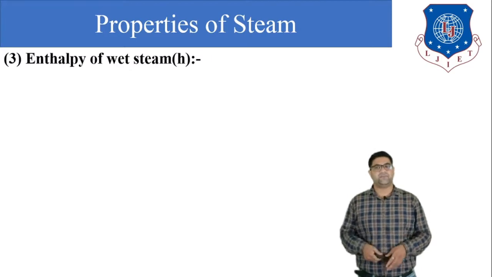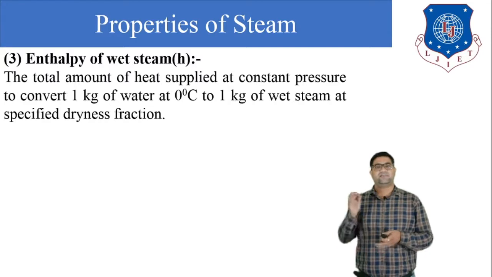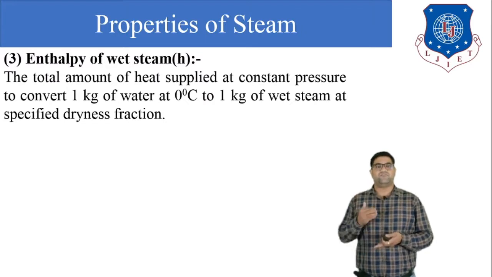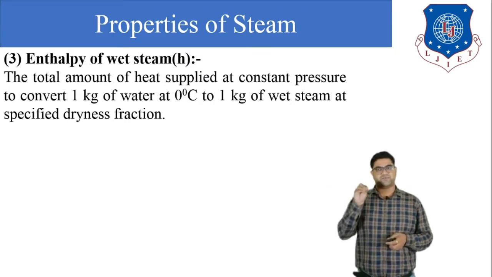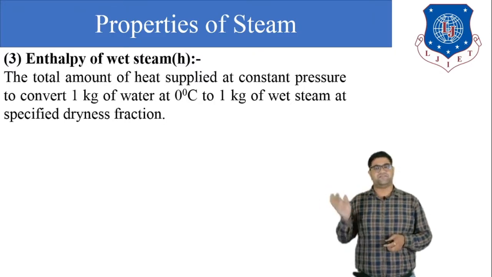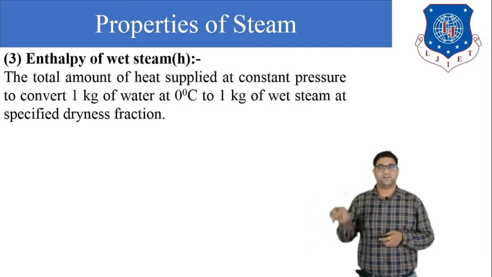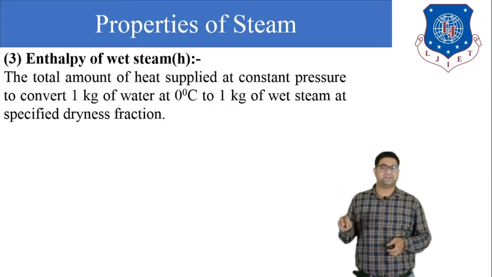Next, enthalpy of wet steam. The total heat required at constant pressure to convert 1 kilogram of water at 0 degree to 1 kilogram of wet steam is known as the enthalpy of wet steam. If the dryness fraction is 0.5, that means 50% steam is converted from the 1 kilogram of water, so 500 ml is steam and 500 ml is water.